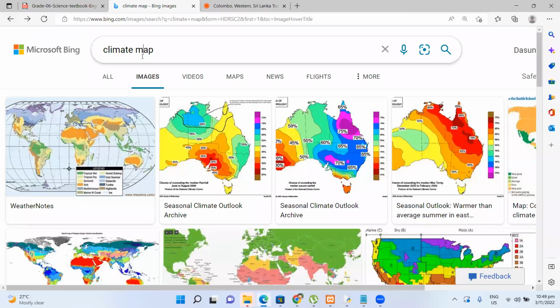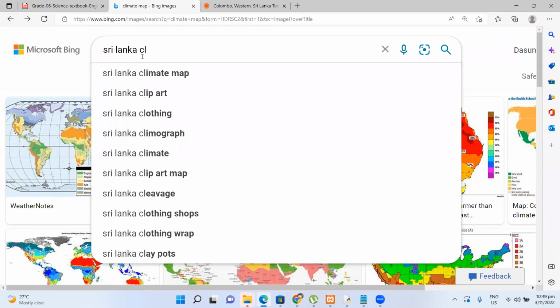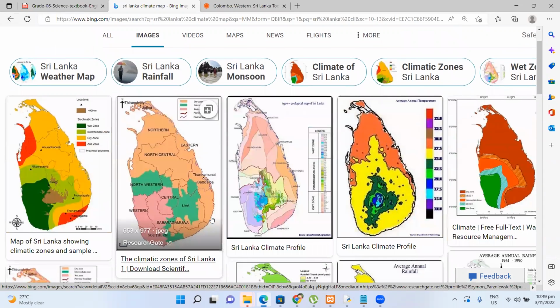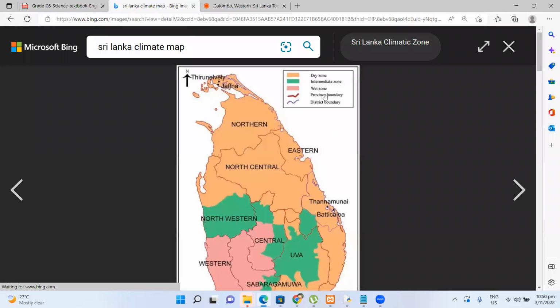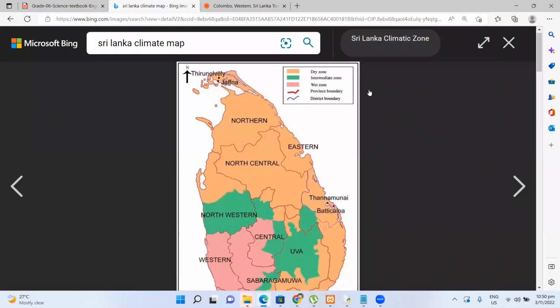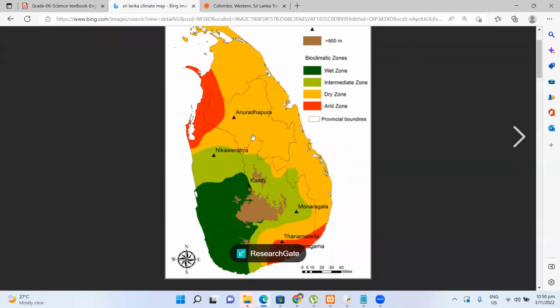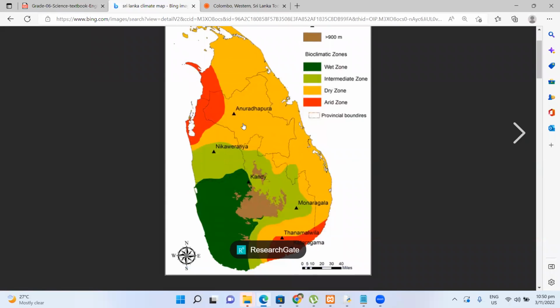For Sri Lanka also there's a climate map. If you search for the Sri Lanka climate map, this data is taken over a very long amount of time, and then we have different zones: the wet zone, intermediate zone, dry zone, and the arid zone.